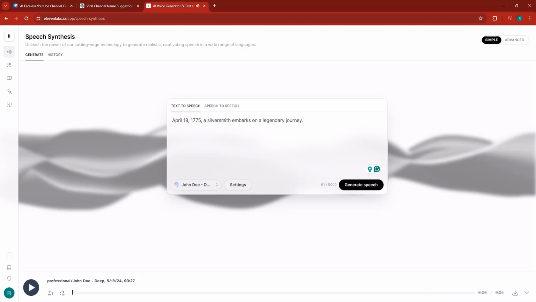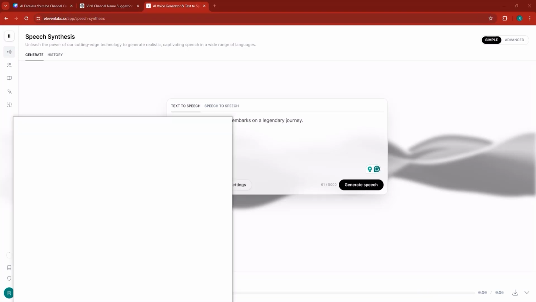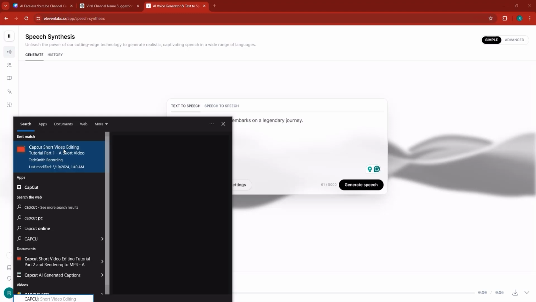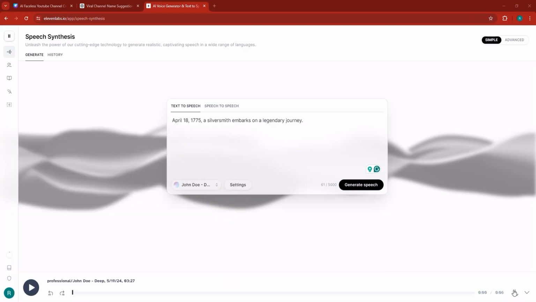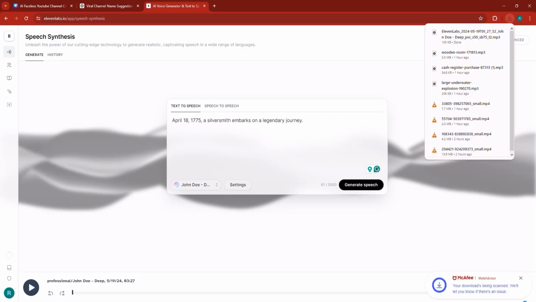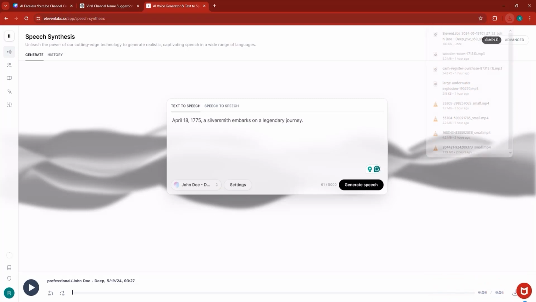Okay, so once you're done with your voiceover, go ahead and open up CapCut and make sure that you open a new project. And then if you want to download the voiceover, click here on this button to download the voiceover because we're going to use it in a second on CapCut. The idea is to place the voiceovers right into your CapCut project one by one. And then later on, we can add the scenes that go along with those voiceovers.